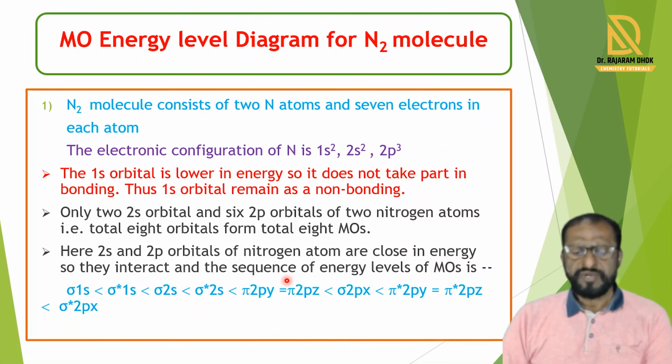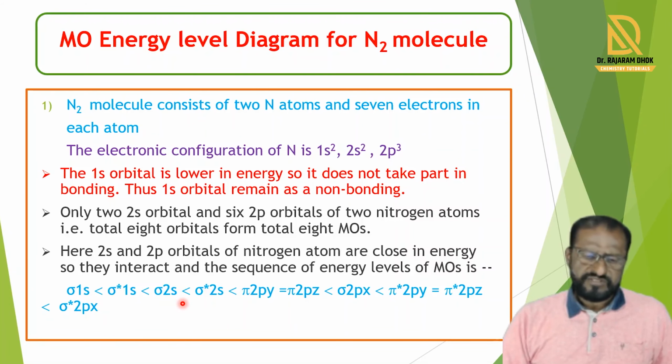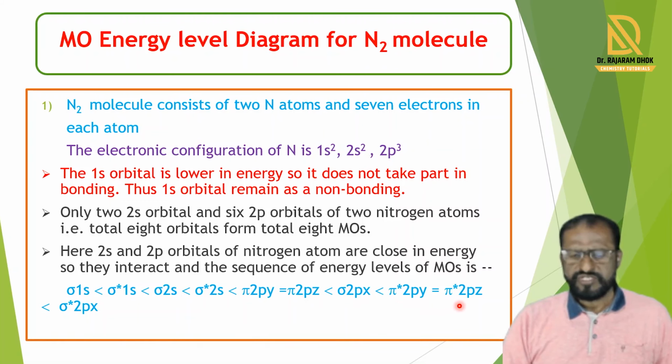The sequence of energy for the N2 molecule is sigma 1s, sigma star 1s, sigma 2s, sigma star 2s, pi 2py, pi 2pz, sigma 2px, pi star 2py, pi star 2pz and sigma star 2px. In this increasing order, the molecular orbitals are filled.